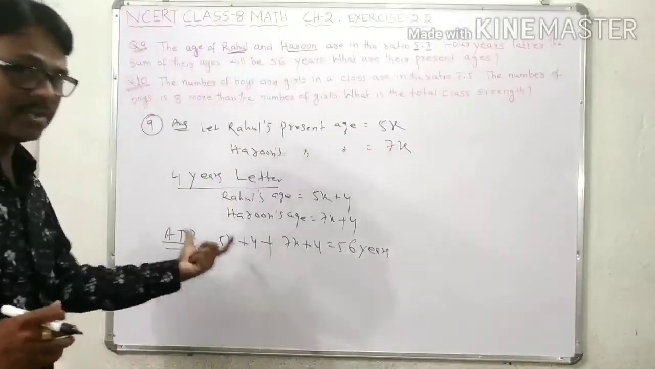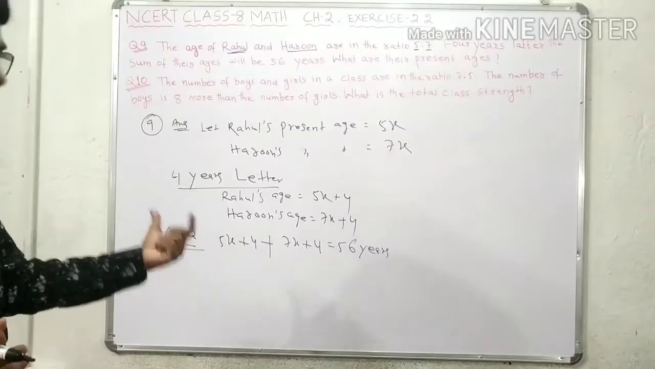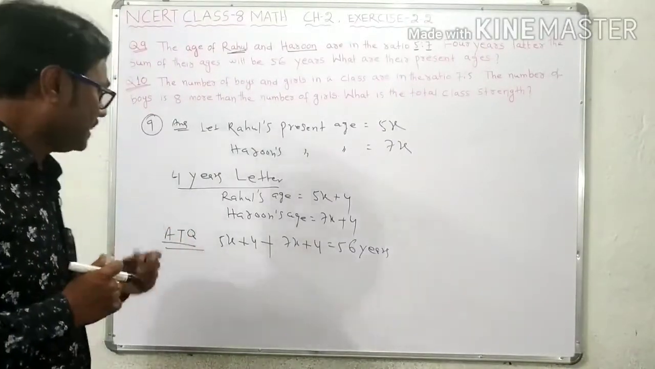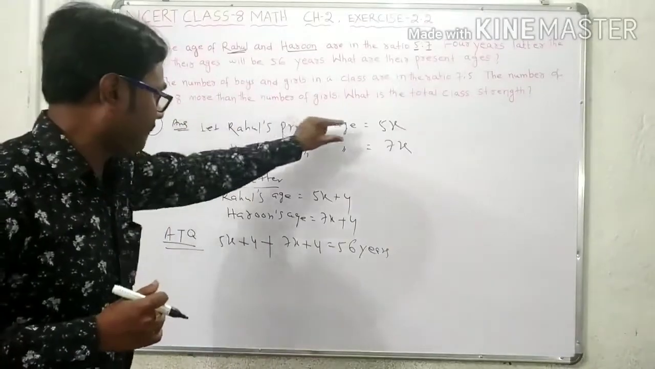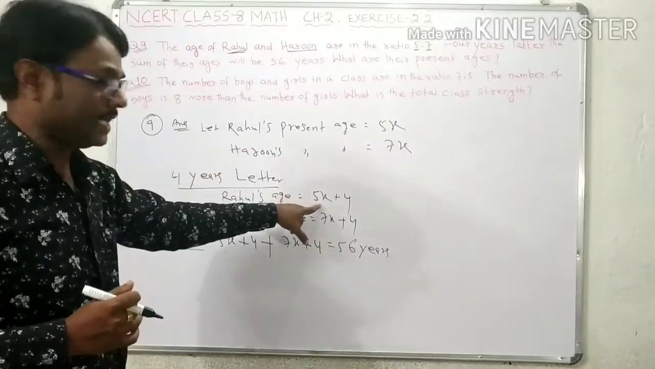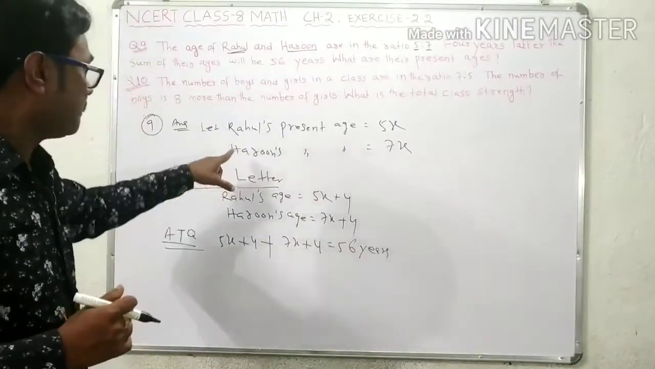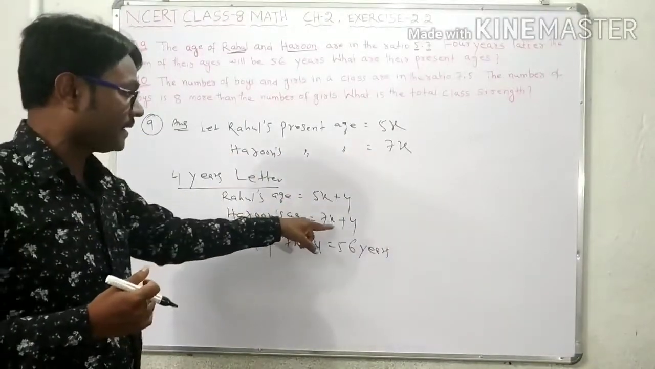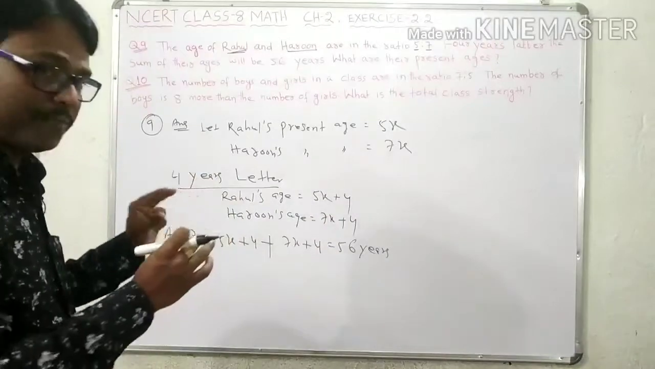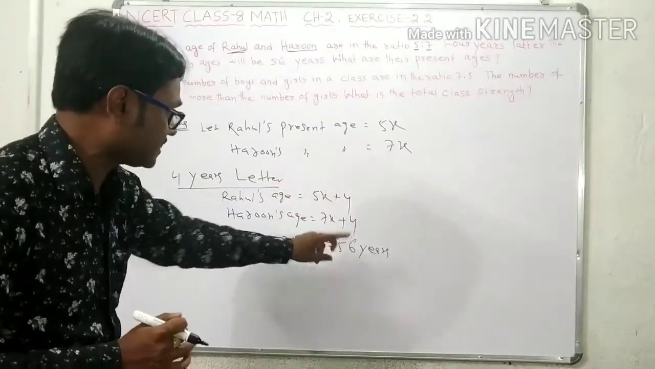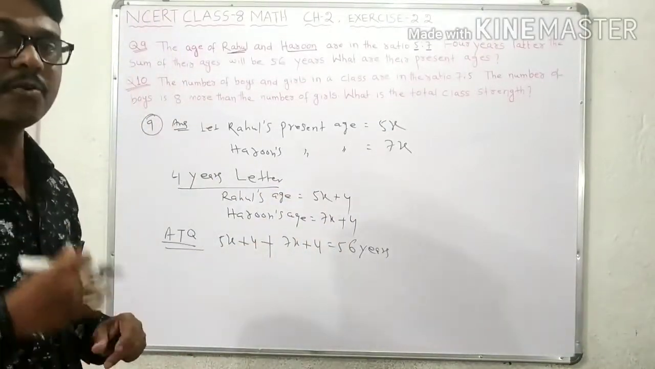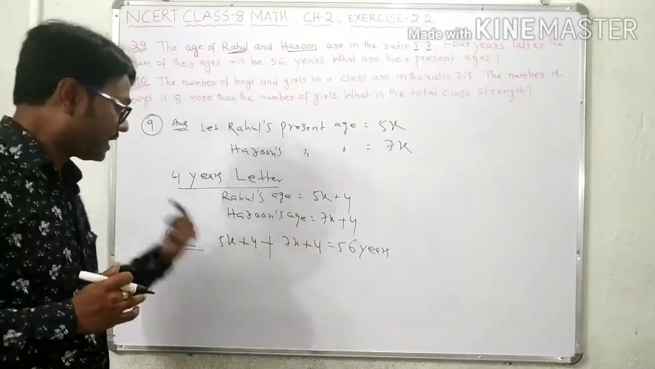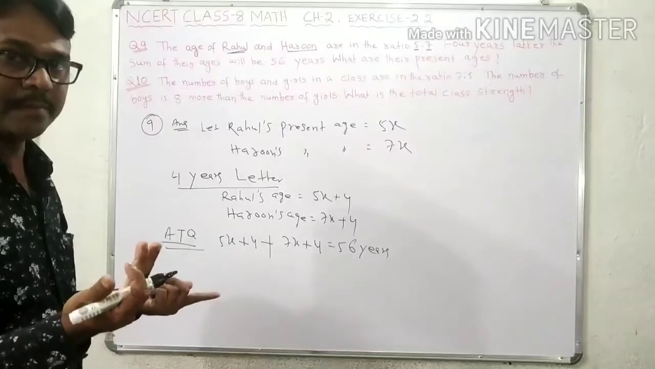This is your linear equation. Present age is 5x, after 4 years it will be 5x plus 4. Present age of Harun is 7x, after 4 years it will be 7x plus 4. After 4 years the sum of their ages is 56 years. It is given in the question, students, so we have to make this equation. Now you solve. This is a linear equation in one variable.